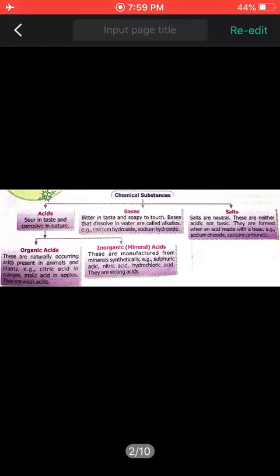Before we start this, we must know that there are a lot of things which we eat in our day to day life. We eat lemon, pickles, tomatoes as a fruit or vegetable, but chemically they are in the form of acid or base or salt. So let us study what are acids and what are bases.